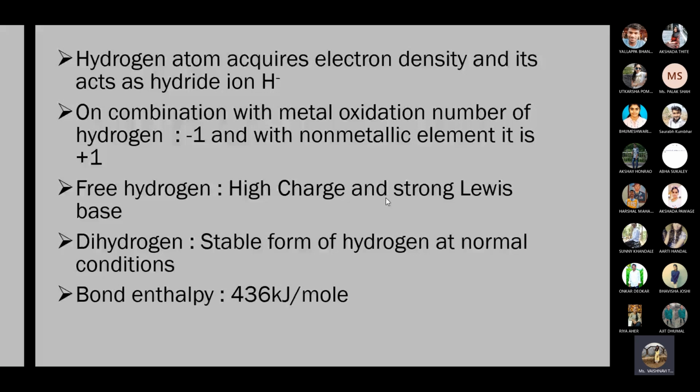Bond length is 0.74 angstrom. Nobody will ask you the bond length and the bond enthalpy. You just remember this for your general knowledge. And the important point is hydride and the oxidation state of hydrogen when it combines with metals and non-metals.